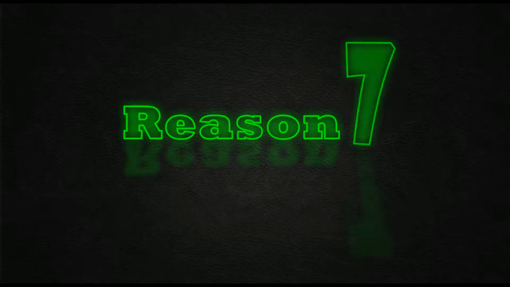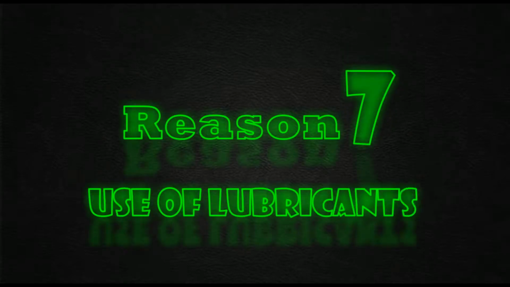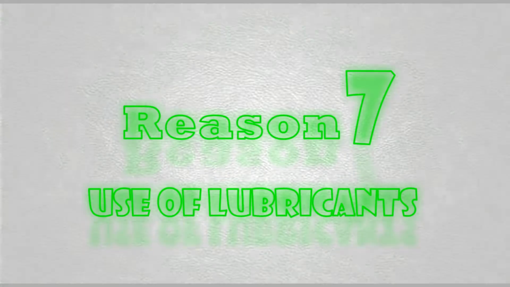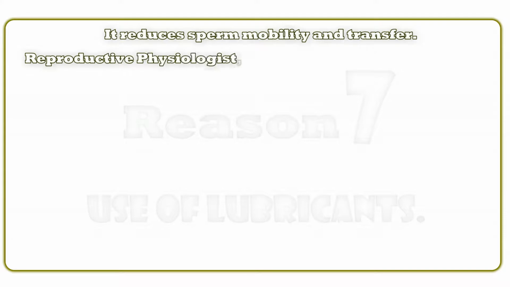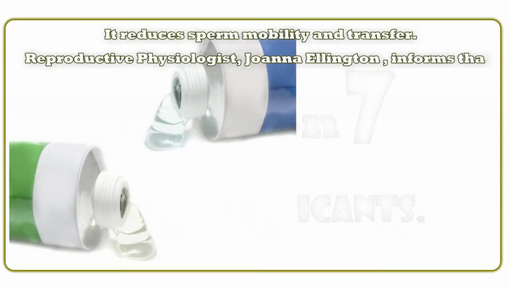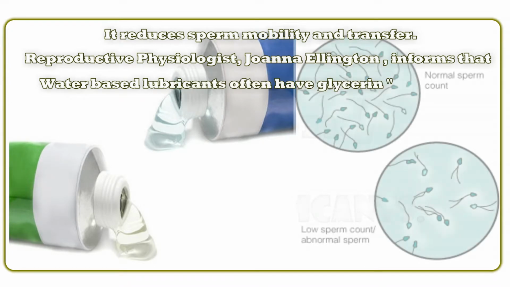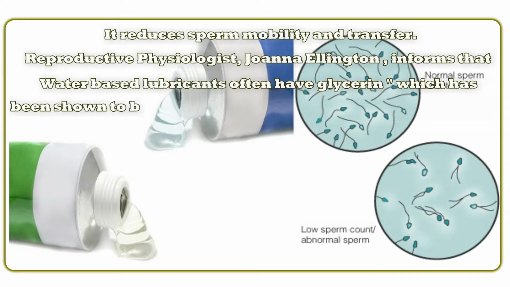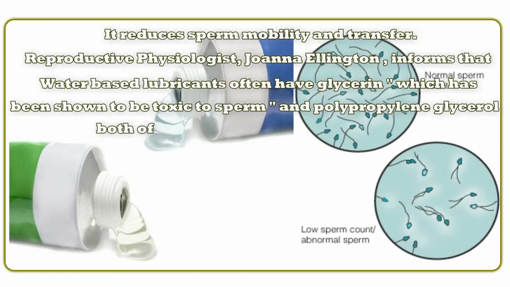Reason 7. Use of lubricants. It reduces sperm mobility and transfer. Reproductive physiologist Joanna Ellington informs that water-based lubricants often have glycerin, which has been shown to be toxic to sperm, and polypropylene glycerol, both of which are highly hyperosmotic.